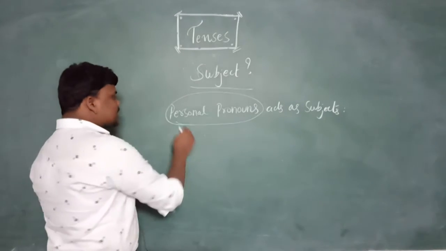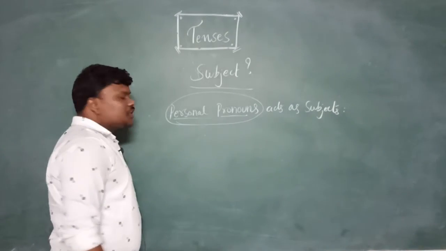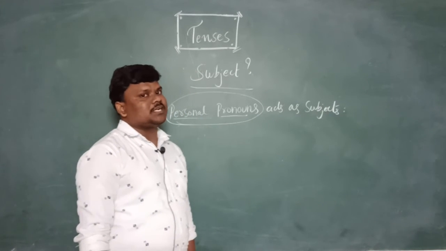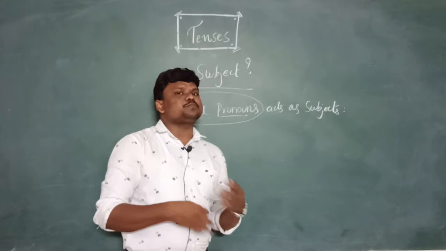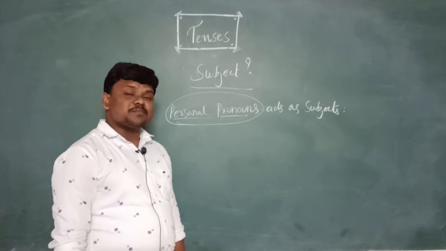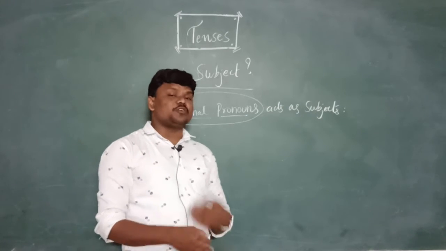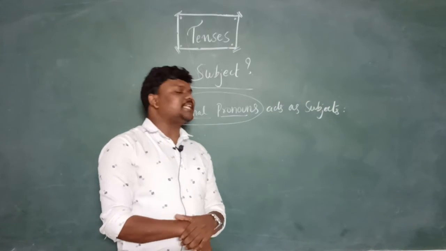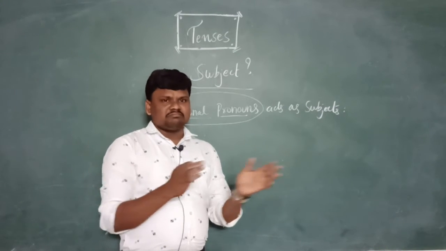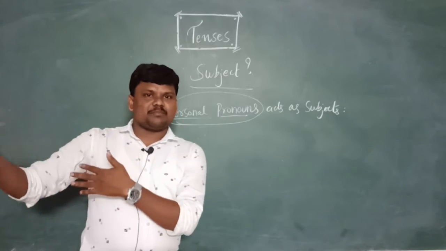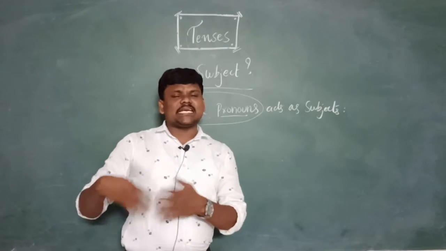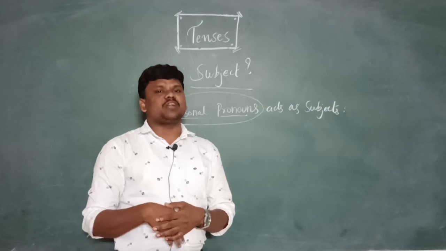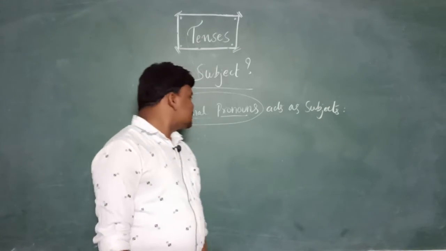So, personal pronouns. I think you know the pronoun. We use a pronoun instead of a repeated noun. To avoid the repetition of a noun, we use a pronoun. What is a pronoun? Words used instead of nouns are called pronouns. Basically, we do not always call someone by their name. If you are writing a passage, it is impossible to always write a name. For example, if you are talking about Geetika or Radhika, repeating the name is impossible, right? So we replace the word with a pronoun, I or she, based on the subject. So these are personal pronouns.